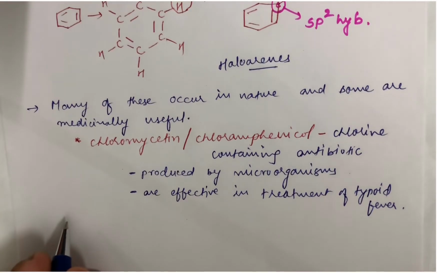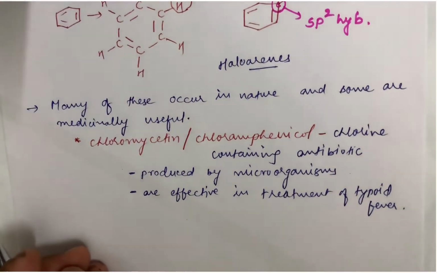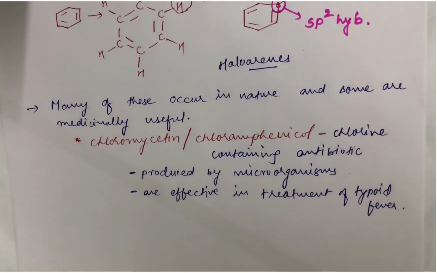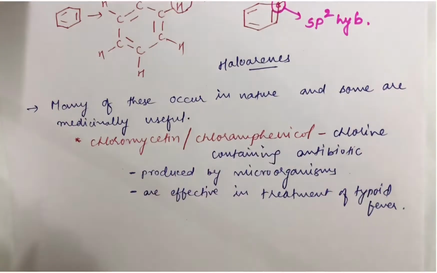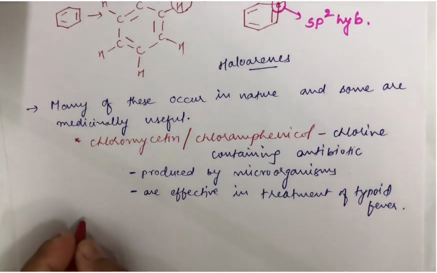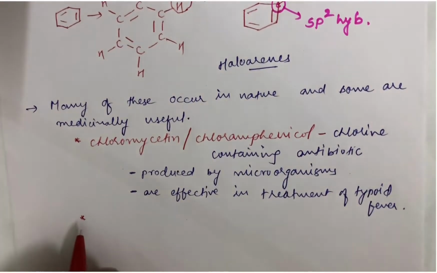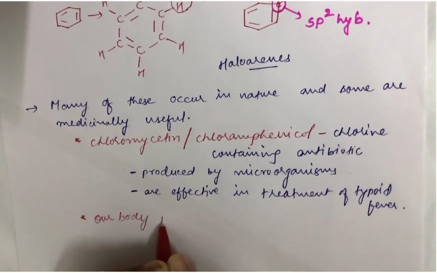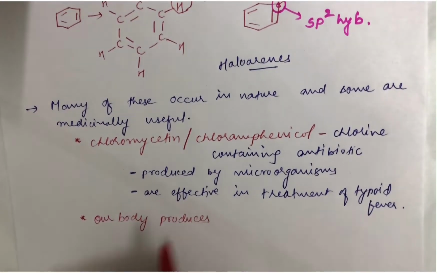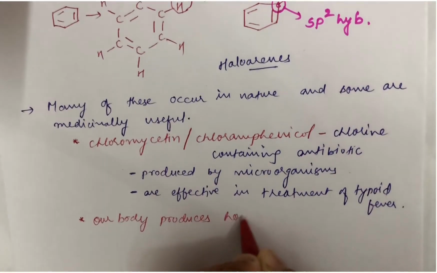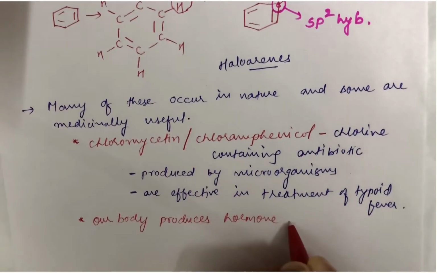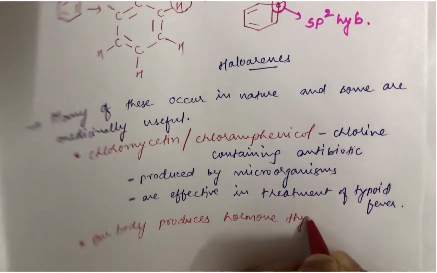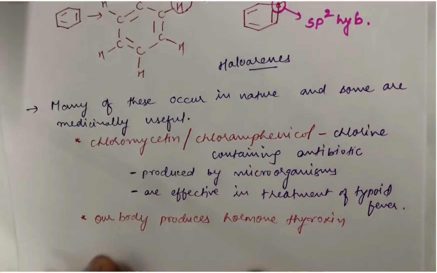Fine. Now students, these also find use in our body. When I'm talking about the haloalkanes which occur in nature, then I can say that our body produces a hormone, namely, if you are aware of thyroxine.